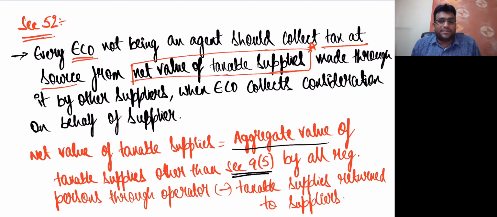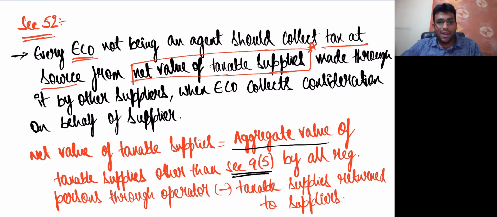In 9(5), there are 3 things notified so far. 1, services of what, sir? Transportation of passenger by way of radio taxi, motor cab, maxi cab, motorcycle. 2nd, service of hotel accommodation. 3rd, housekeeping services. In these 3 cases, the person liable to pay tax is only the e-commerce operator. When the e-commerce operator is only liable to pay tax, then TCS will not come.